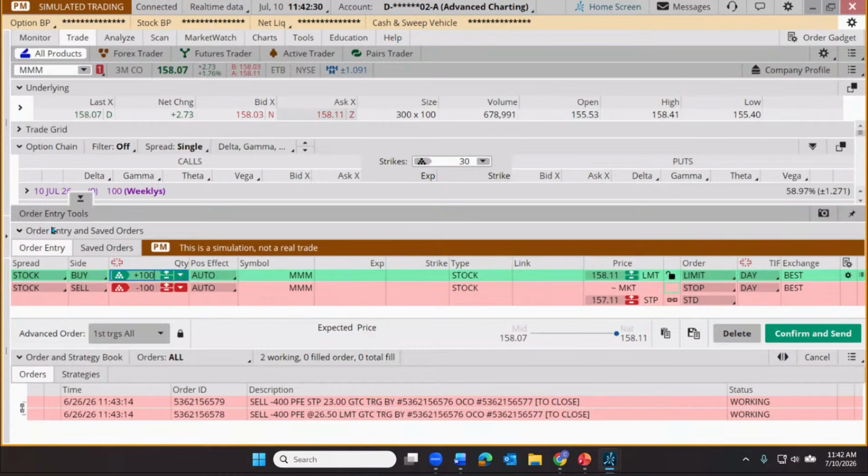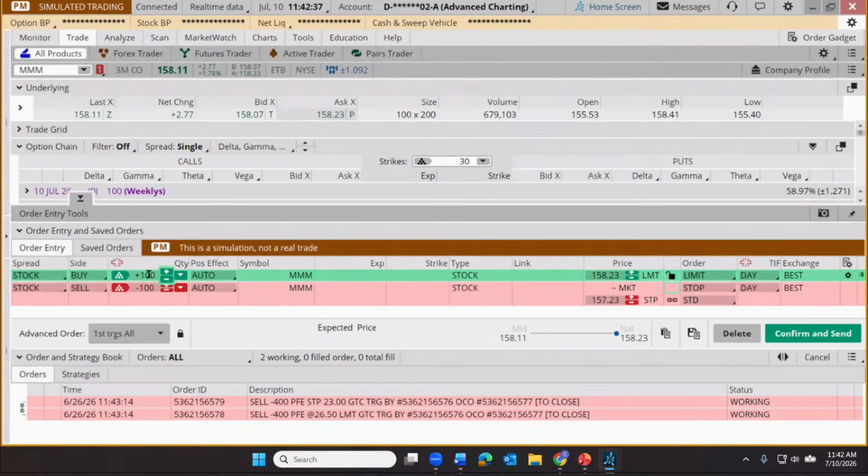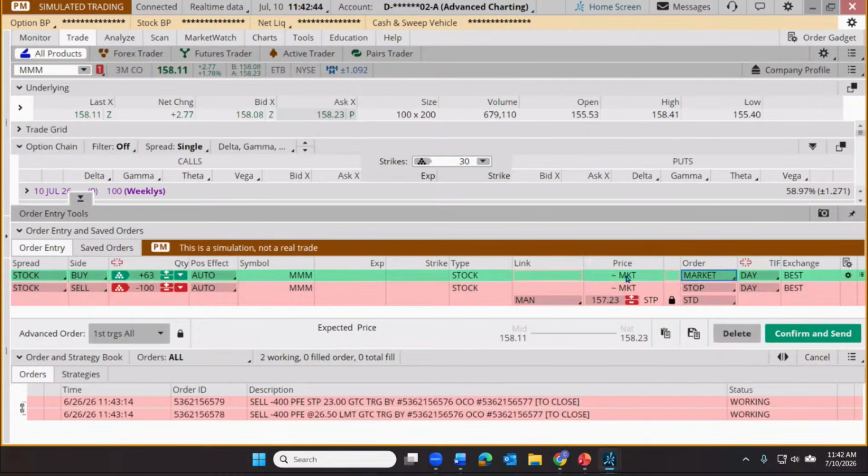But let's do, how many shares? 63 shares. There we go. And I am going to enter a market order here, recognizing we don't know how much we're going to pay for this. If we enter a market order, there's certainly a risk in that. We might not be thrilled at all with the price we have to pay. But I'm going to put in a stop at 63 shares. Make that good till canceled. Stop down there at 152.50.